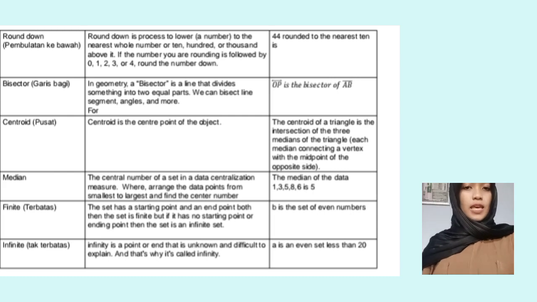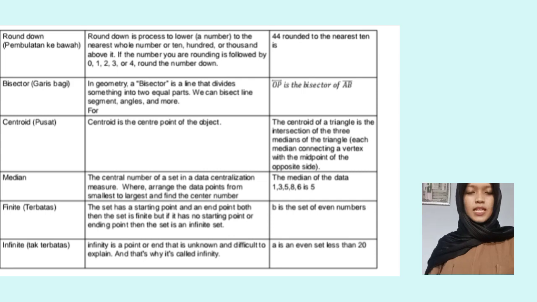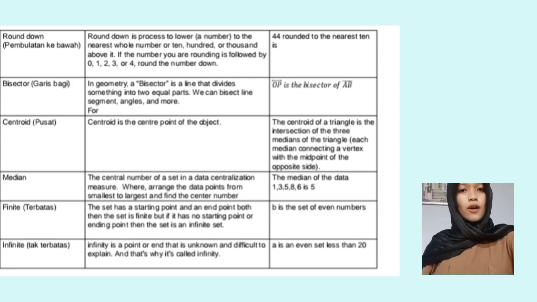Then the fifth vocab is round down, or pembulatan ke bawah in Indonesian. Round down is a process to lower a number to the nearest whole number, or 10, 100, or 1000 below it. If the number you are rounding is followed by 0, 1, 2, 3, or 4, round the number down. The example is 44 rounded to the nearest 10 is 40.